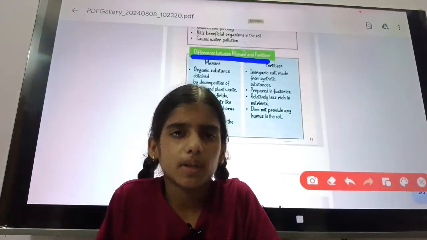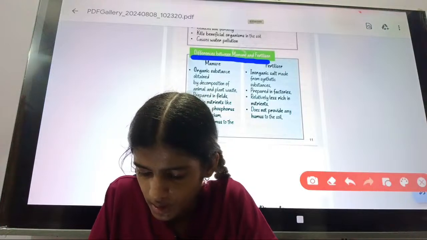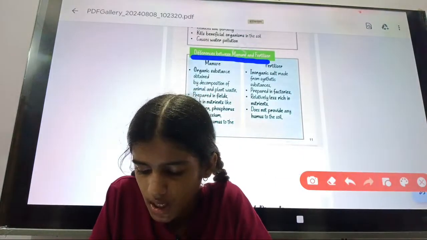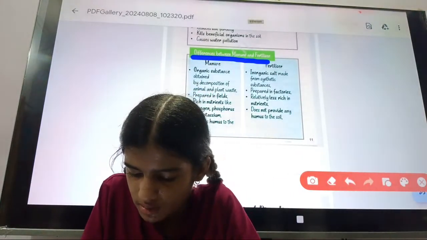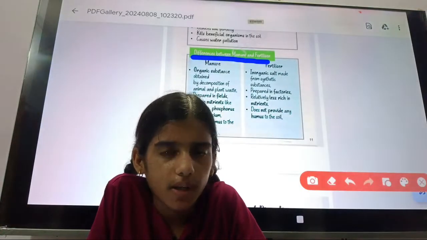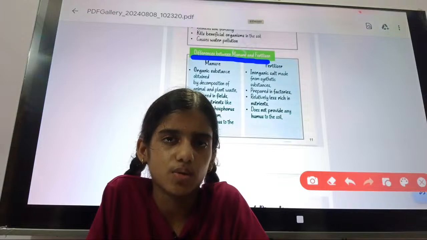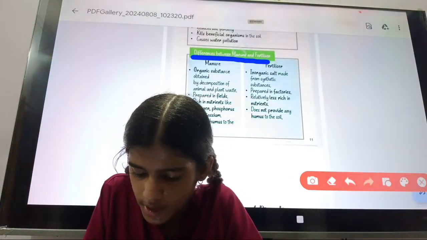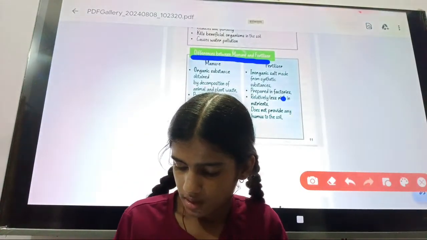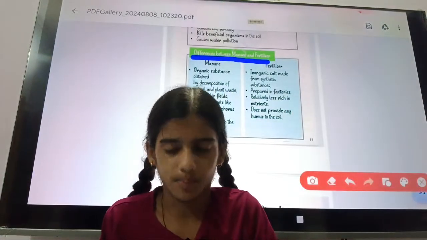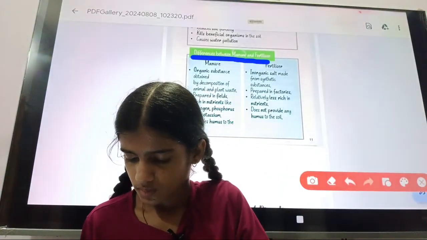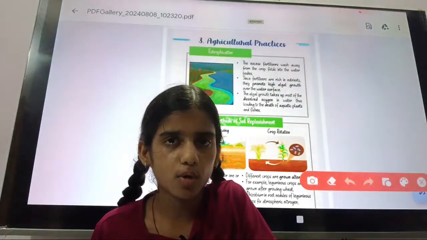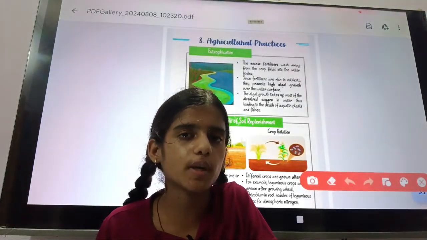On the other hand, what is a fertilizer? It is an inorganic salt made from synthetic, meaning man-made, substances, and prepared in factories, and it is relatively less rich in nutrients. The fertilizer is less rich in nutrients compared to the manure. The last point is that it does not provide any humus to the soil, but the manure provides humus to the soil. Okay, so we will move on to the next topic, adding manure and fertilizer, that is eutrophication.